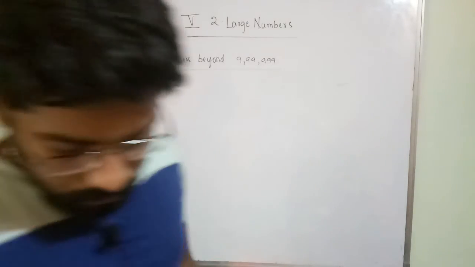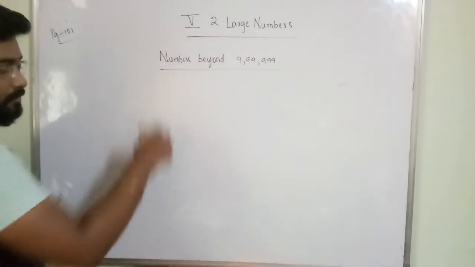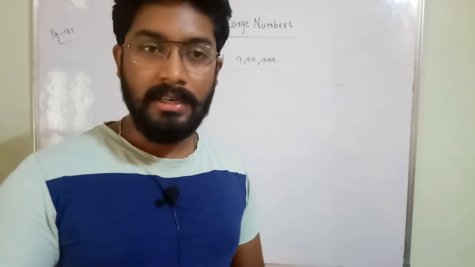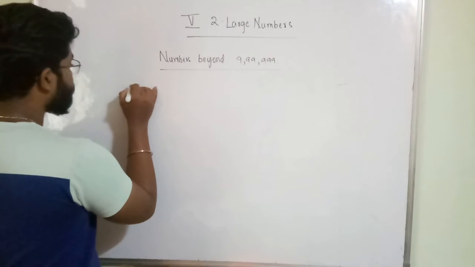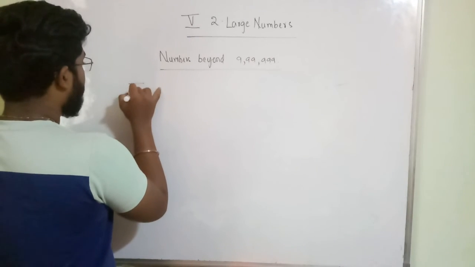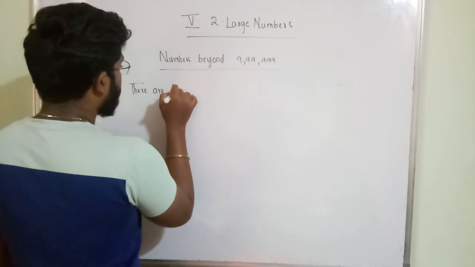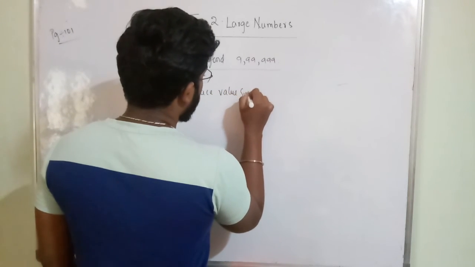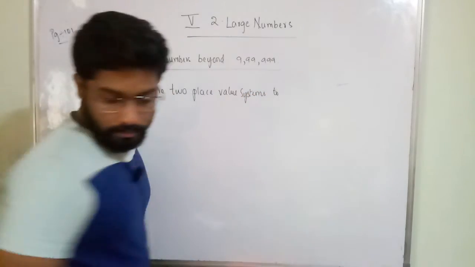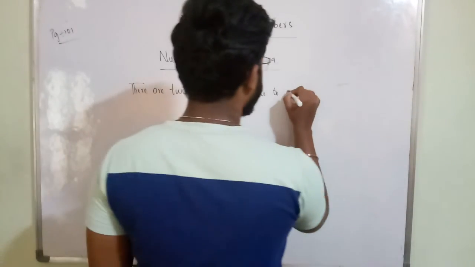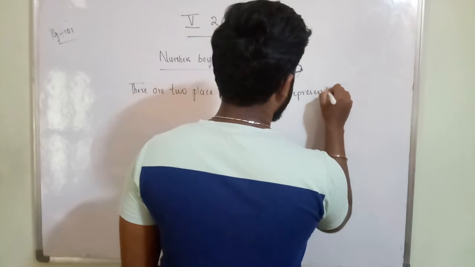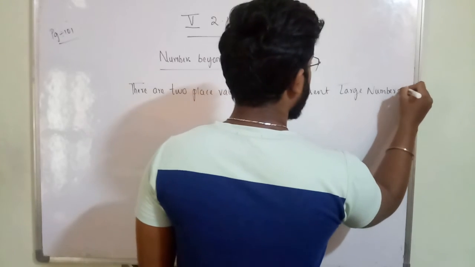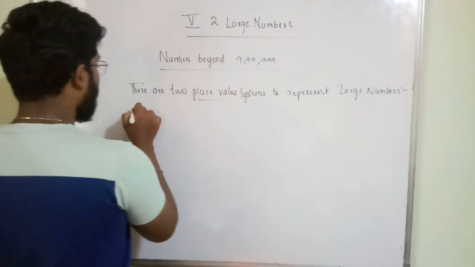Okay, so let us discuss these numbers beyond 9,999. There are two place value systems to represent large numbers. So I am writing here, there are two place value systems to represent large numbers. What are they?